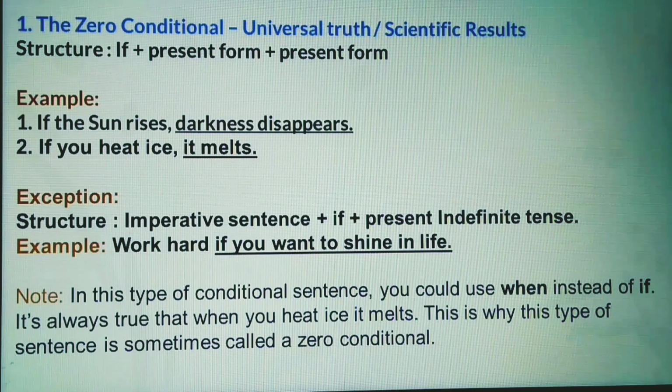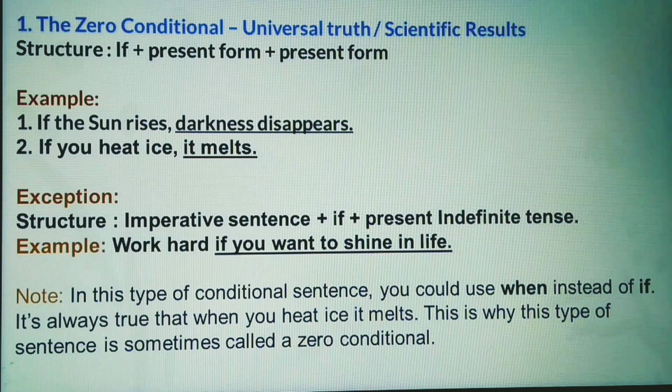That means if the clause that comes after if is in the present form and it indicates universal truth or scientific results, then another clause will come in the present form to complete the sentence.